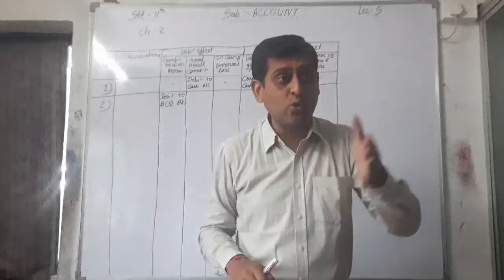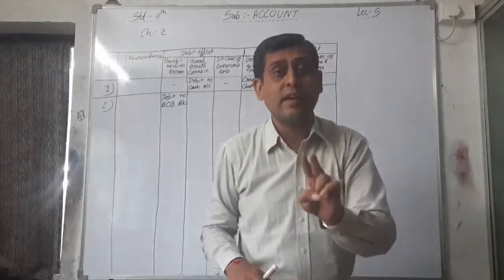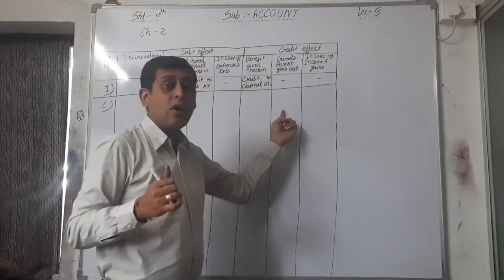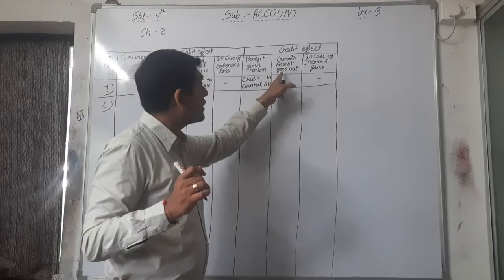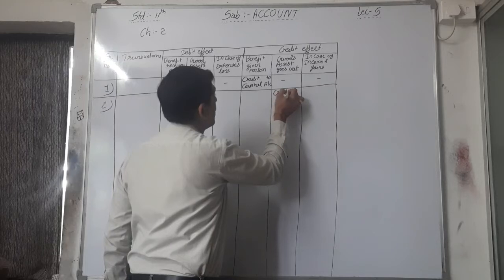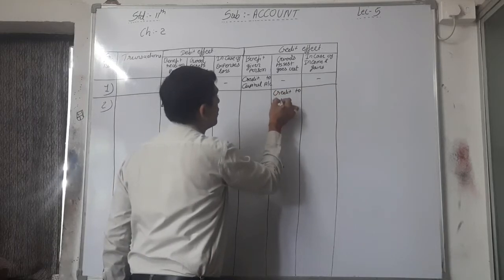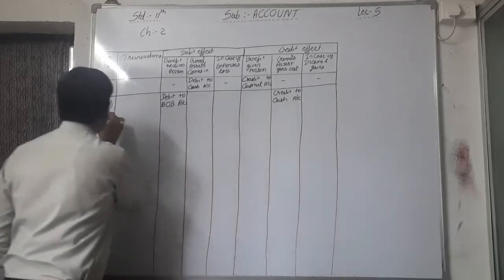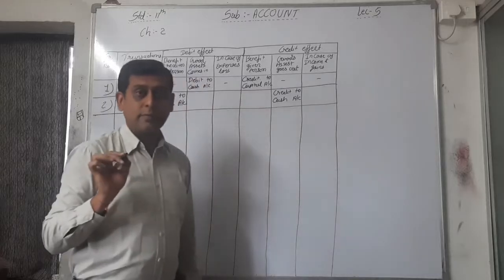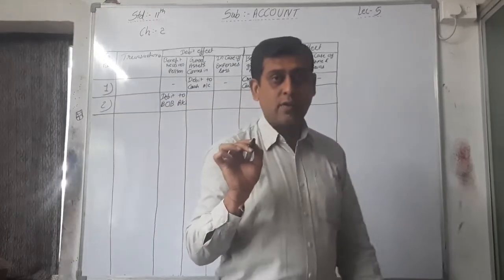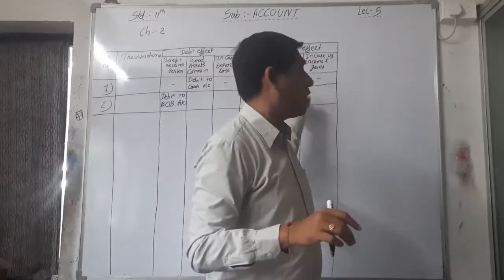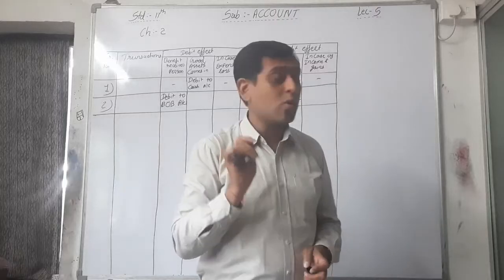Here cash goes out from the business. Again, the second affected account is a real account. So here we have to write in the real account column. Goods or assets go out, cash goes out. That's why credited to cash account. This is your second transaction. Right? The first account is Bank of Baroda, which is a personal account. That's why debited to personal. The second affected account is a real account. That's why writing in the real account column. Okay.